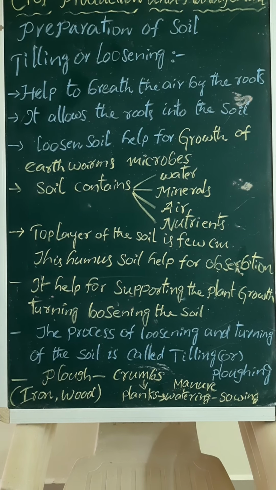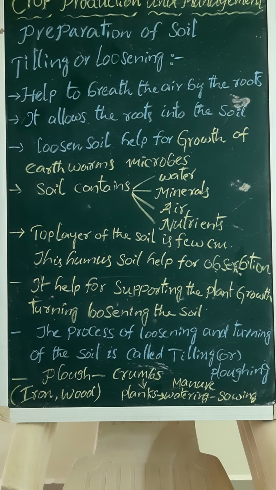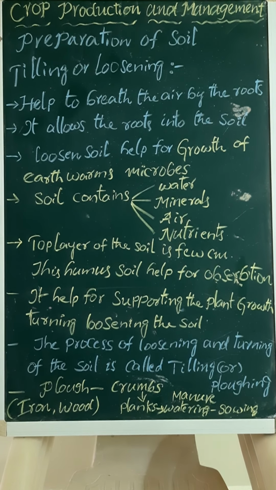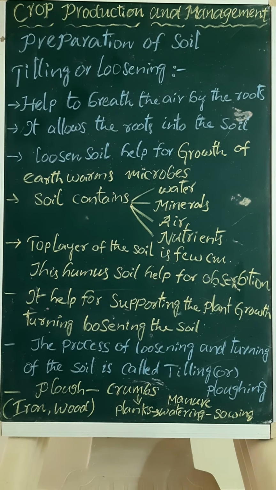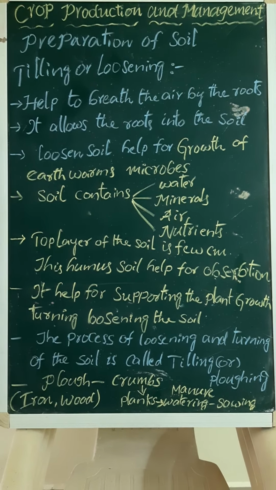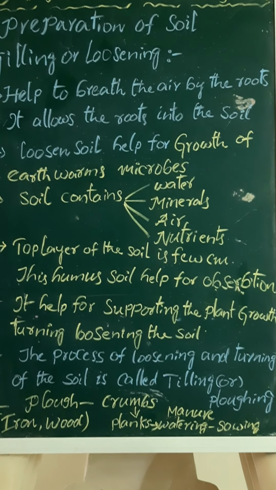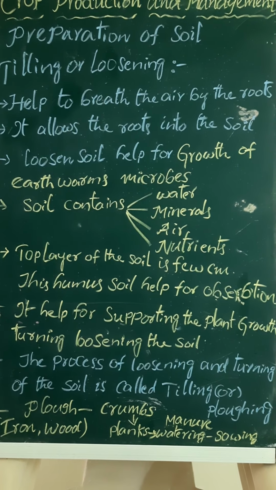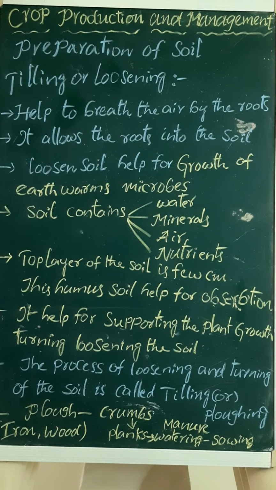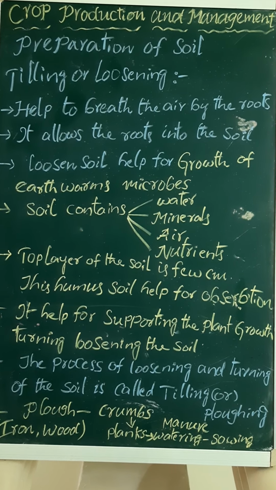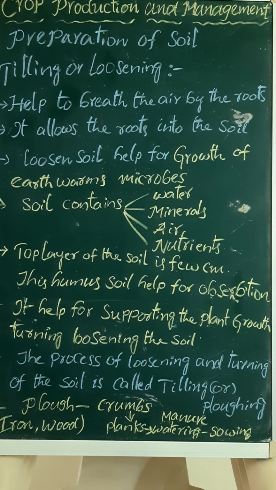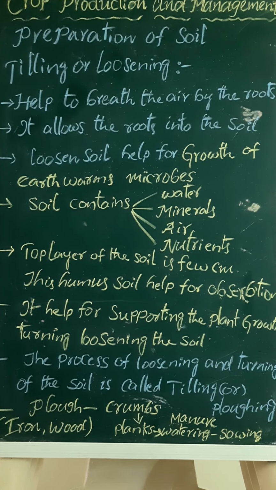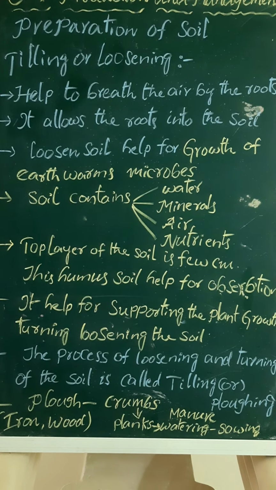Students, have you ever heard about the friends and foes of a farmer? Yes, you are correct. Microbes and earthworms are the friends of a farmer. So what do they do in the soil, or what is the use of it? They loosen the soil, make it fertile and add humus to it. Isn't it? They add humus to it.